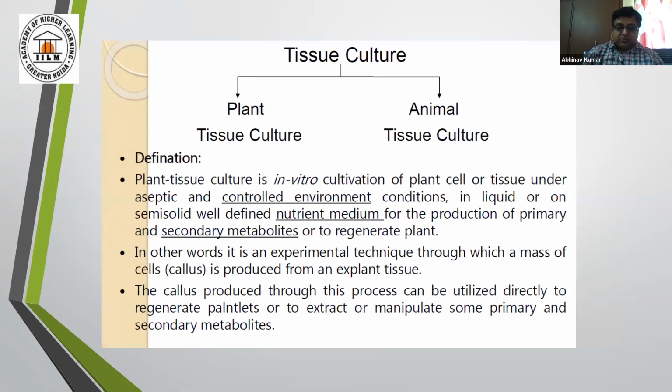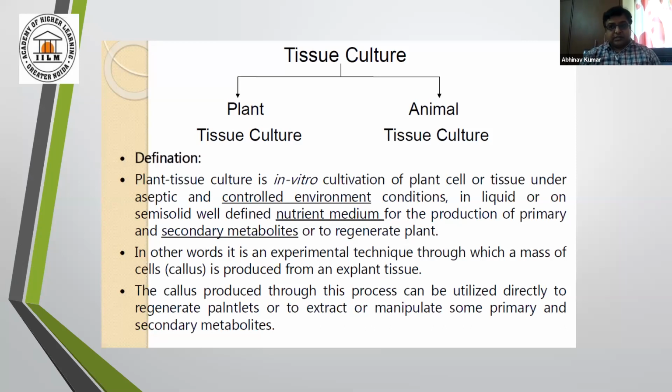The term tissue culture is commonly used in a wide sense to include in vitro culture of plant cells, tissues, as well as organs. But in a strict sense, tissue culture denotes in vitro cultivation of plant cells in an unorganized mass. This unorganized mass is called callus culture.